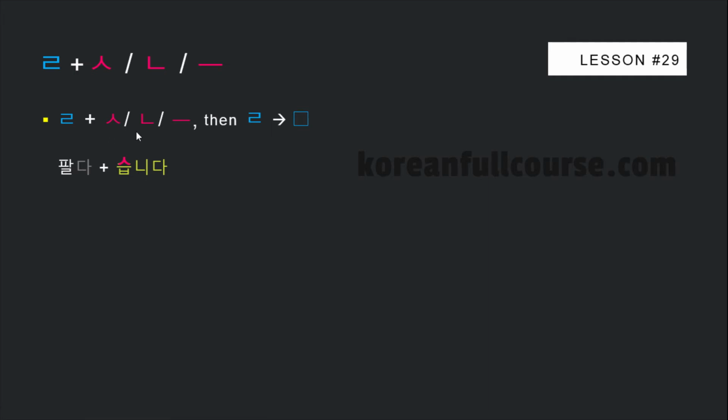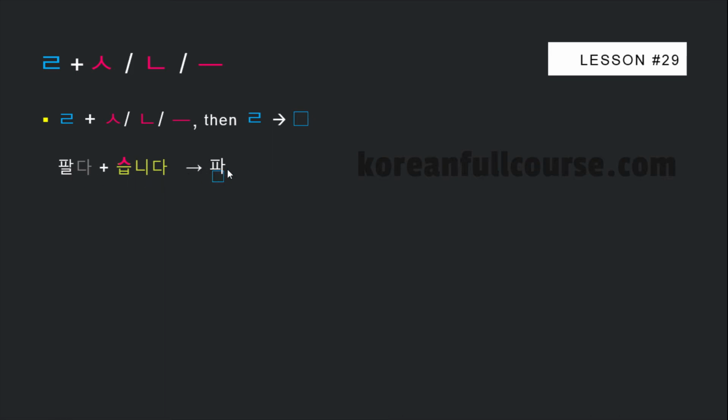And lastly, if a verb or an adjective stem, which ends with 리을, is followed by either 시옷, 니은, or 으, then 리을 drops. So we have the verb 팔다, which means to sell. There are 2 variants of polite formal sentence endings, 습니다 and ㅂ니다, right? So if a stem ends with a consonant, we should attach 습니다. This is the rule. But since ㅂ니다 starts with 시옷, 리을 drops.